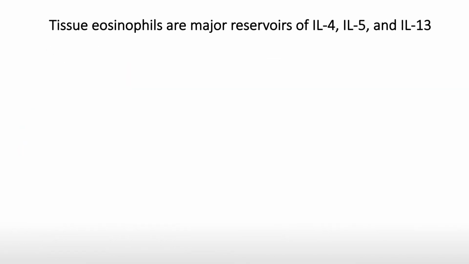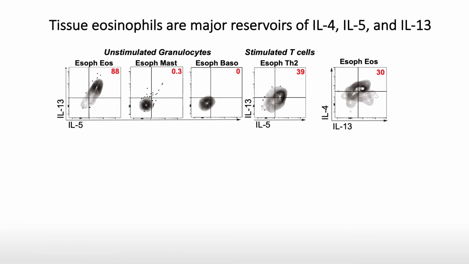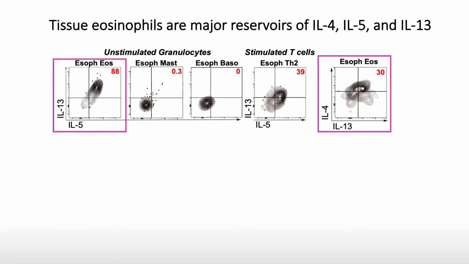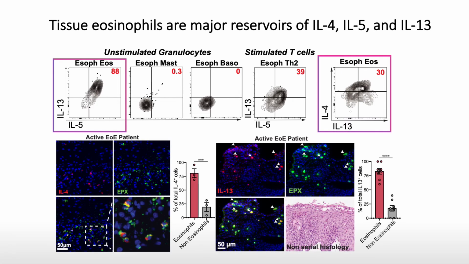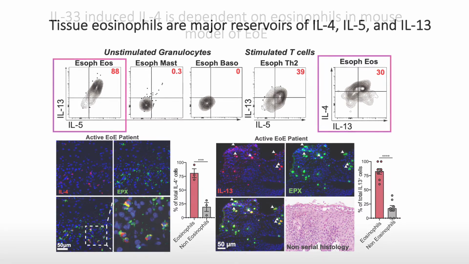We then examined for the presence of downstream effector type 2 cytokines such as IL-4, 5, and IL-13 in these cells. What we found is that eosinophils appear to be major expressors of these cytokines, and we showed this both by flow cytometry at the top of the screen as well as by immunofluorescence, with the cytokines denoted in red and an eosinophil marker denoted in green.